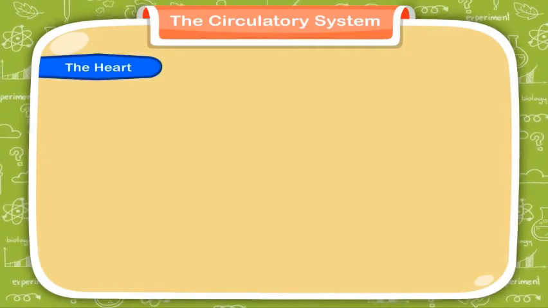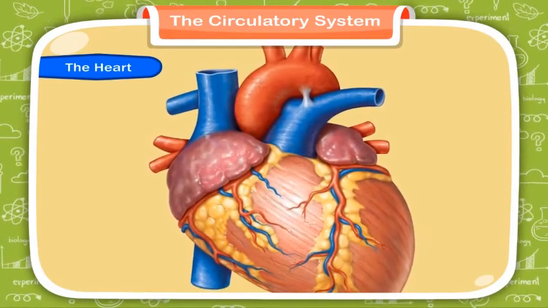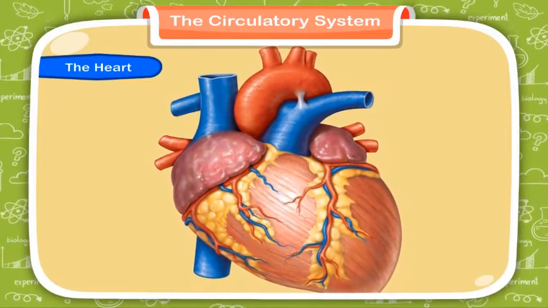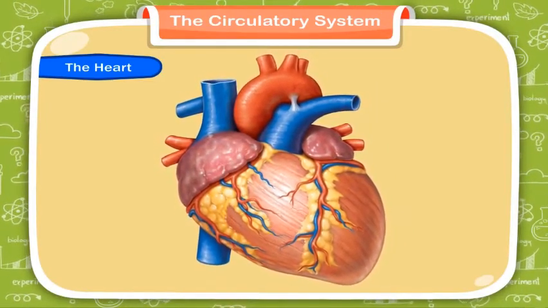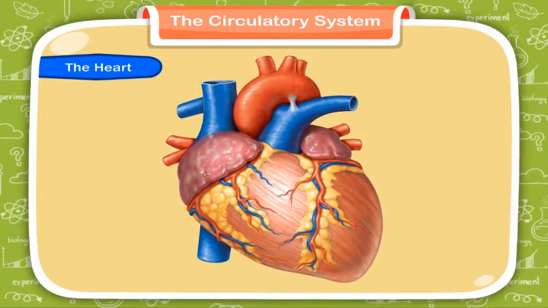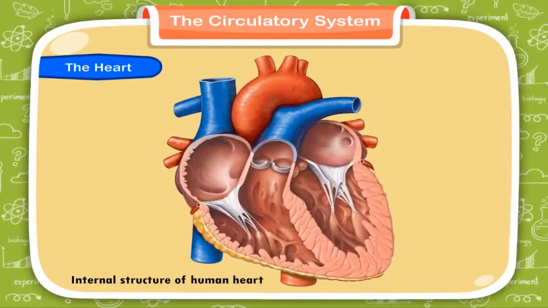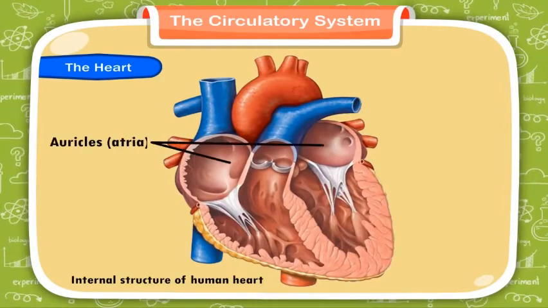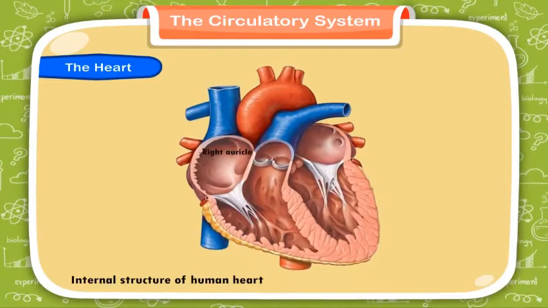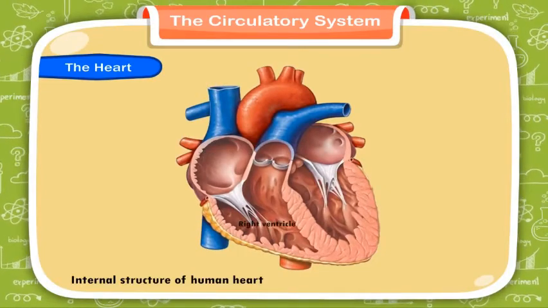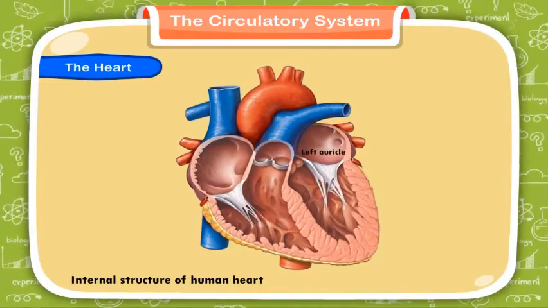The heart. The heart is a muscular organ made up of cardiac muscles, which is dark red in color. It pumps blood to every part of the body. The heart is divided into 4 chambers. The upper 2 chambers are auricles or atria. The lower 2 chambers are ventricles. The right auricle opens into the right ventricle and the left auricle into the left ventricle.